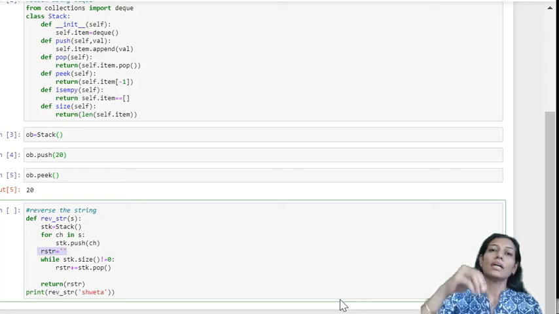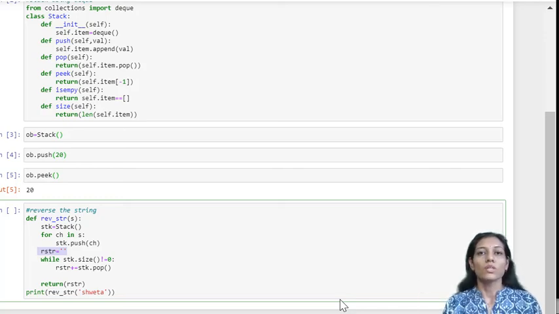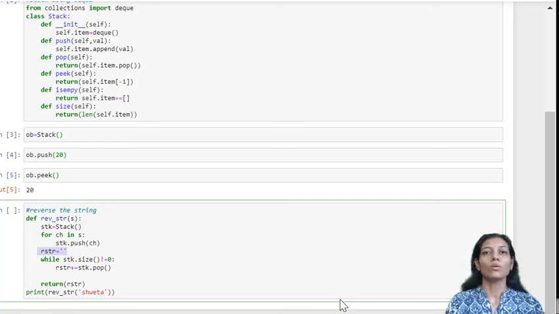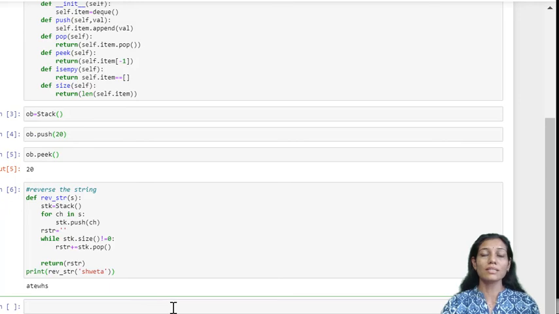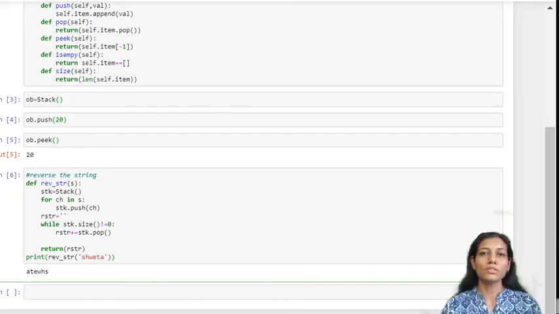Then we start popping. The first character popped out is concatenated to the string, and this is how we build a reverse string. So for the string that we pass over here, suppose Shweta, the reverse of the string will be given to us. Let's execute the code. Yes, this is the reverse of the string.